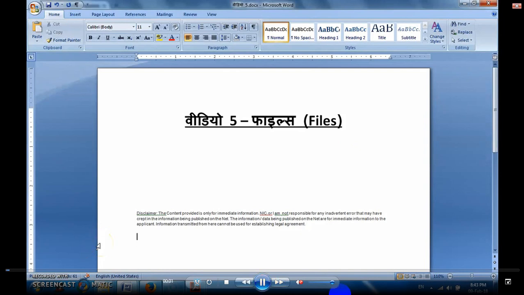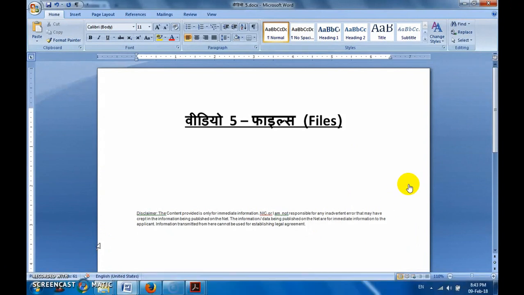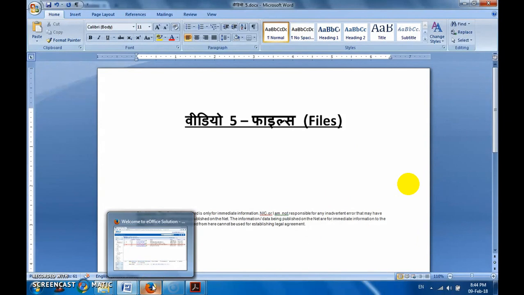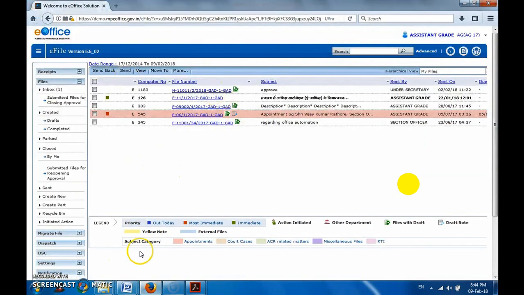Namaskar. We will know about files in eOffice file management system in this video. We saw till now various setups, receipts, and now came to our main topic, file. The name is given as e-file as we know. So let us see the screen where I am already logged in as assistant grade AG17. By default, the file inbox is opened in front of us.